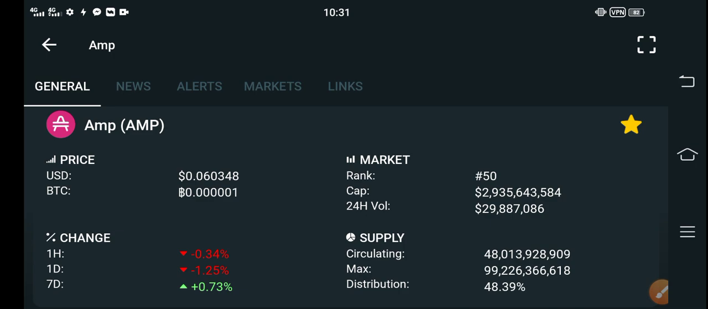What's the price change occurring in the AMP coin? Let me show you guys.